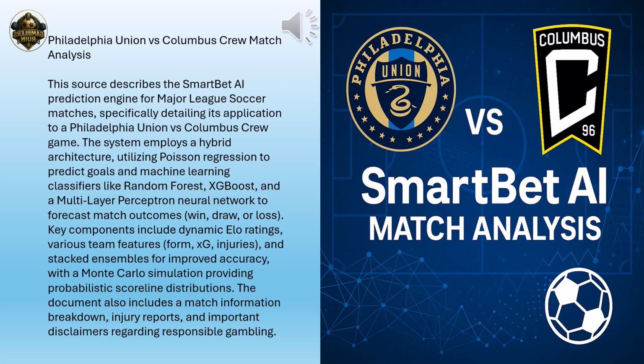But the AI analysis doesn't stop there, does it? It uses something called a stacked ensemble. What's the thinking behind combining these different models? Yeah, that's a really smart approach, actually. It tries to leverage the strengths of each individual model we just discussed. How does it do that? A stacked ensemble basically takes the predictions from the base models, the random forest, XGBoost, and MLP in this case, and uses those predictions as input for another model. The second model, often called a meta model or meta learner, learns how to best weight and combine those individual predictions to make a final, hopefully more accurate and robust forecast.